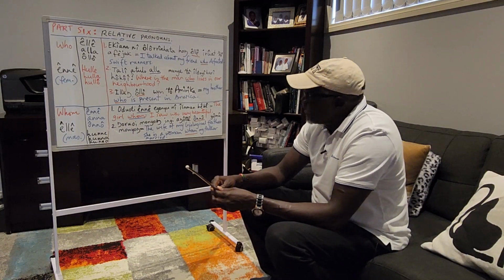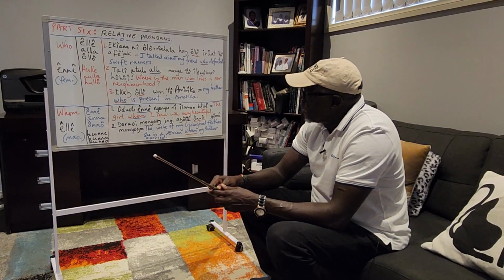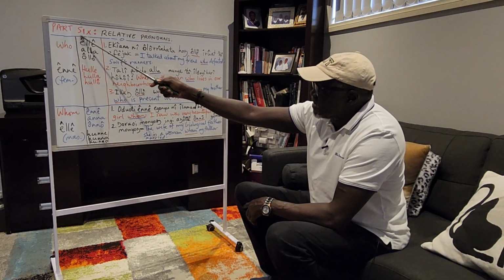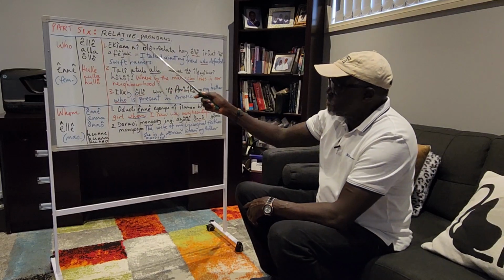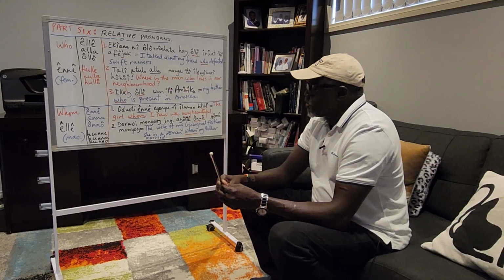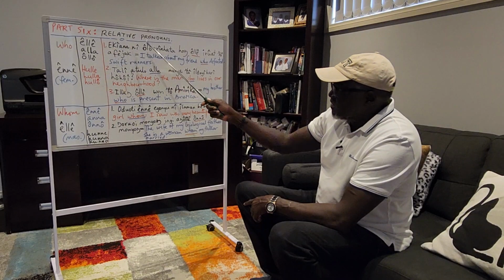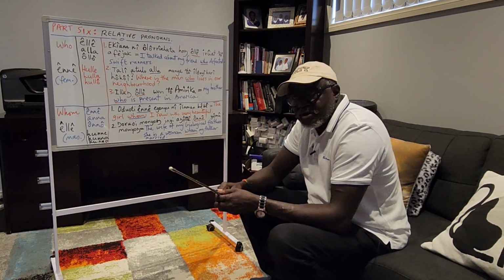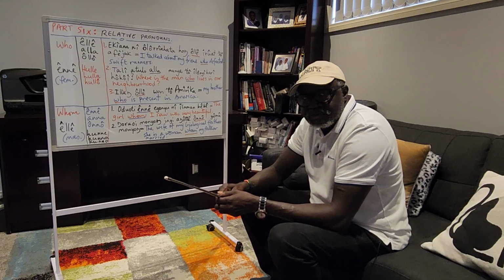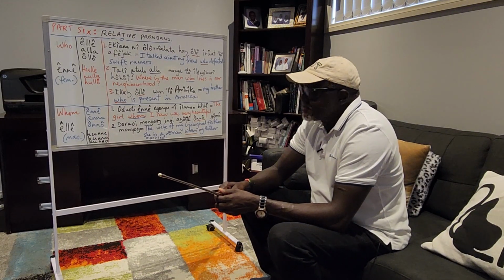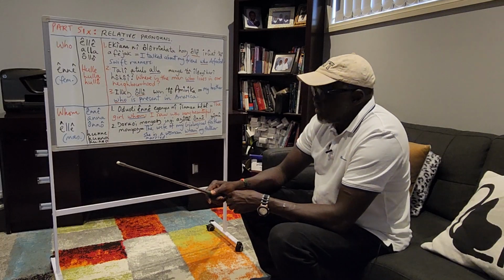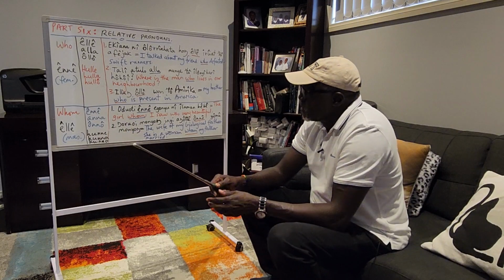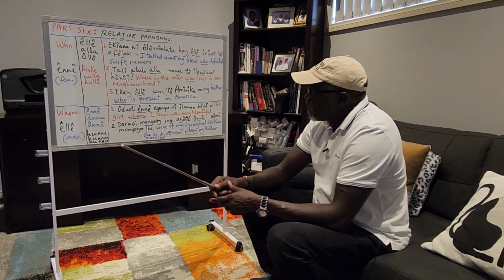Today I'm teaching a very important topic in Otuho language. As you can see here, this is part 6 of the pronouns, but the topic I'm teaching today is relative pronouns. Relative pronouns reflect on a person or a thing in a sentence. I will show you in a minute their positions within Otuho sentences, also within English sentences.